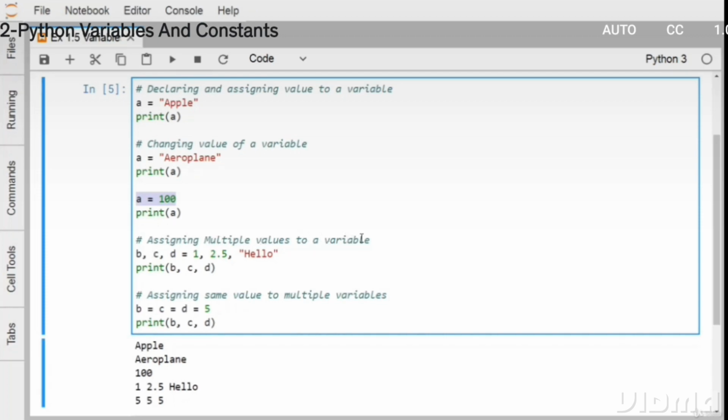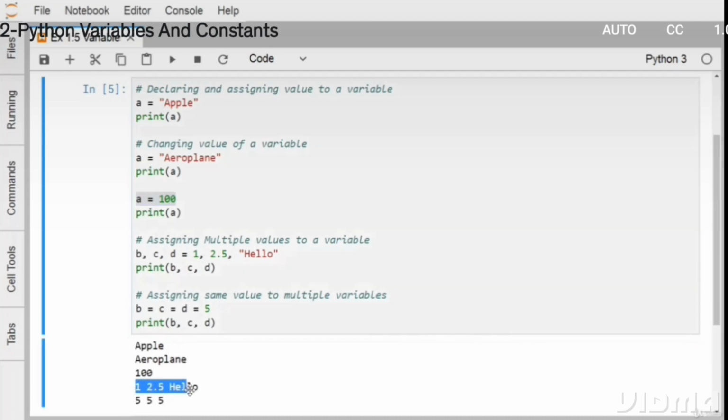Assigning multiple values to variables. So b, c, d, all these three variables are getting assigned with 1, 2.5 and hello respectively in a single line. So 1 will be assigned to b, 2.5 will be assigned to c, and hello will be assigned to d. So when you are printing b, c and d, we are getting the outcome as 1, 2.5 and hello.